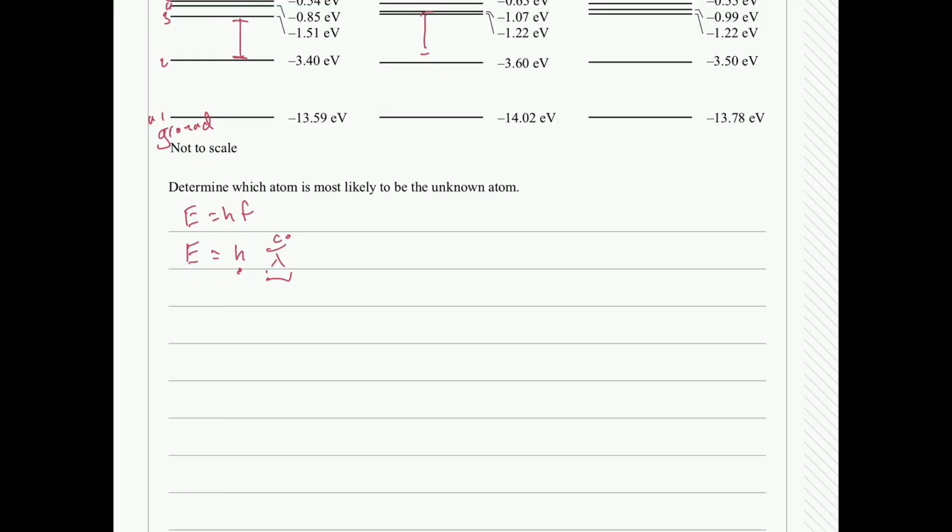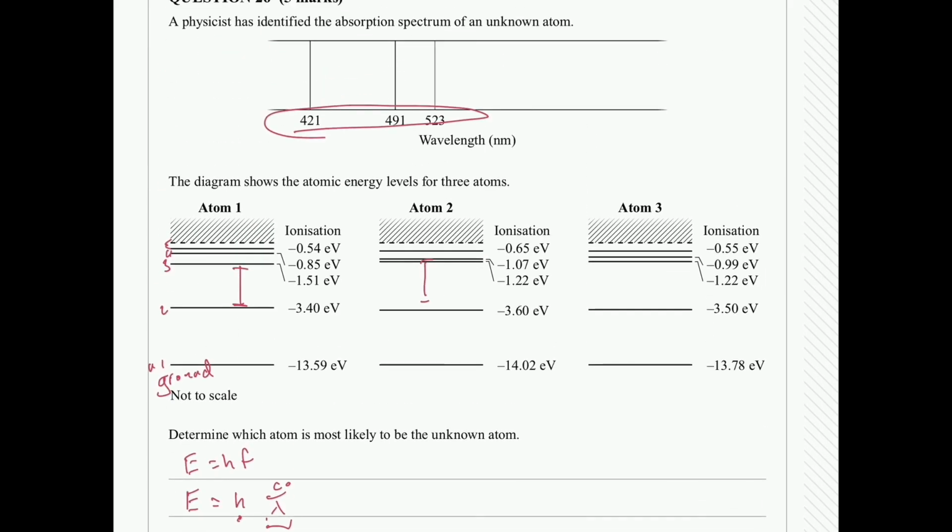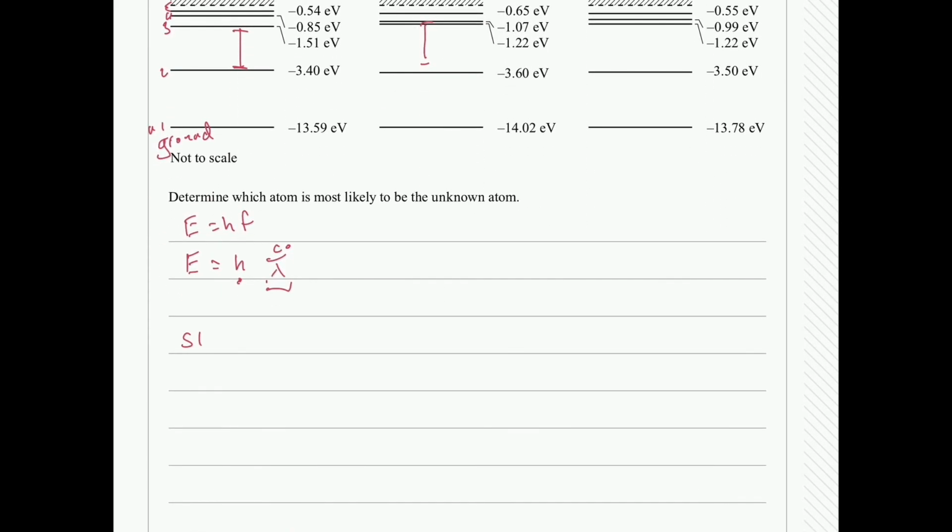So step one is going to be figuring out what each wavelength would be energy-wise, in joules. Step one, S1, and we're going to start off with our top. 421 is the wavelength, so 421 nanometers. Remember, our formula is energy is equal to Planck's constant multiplied by speed of light over the wavelength.